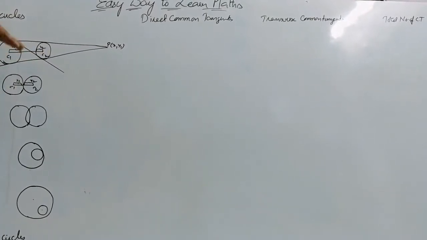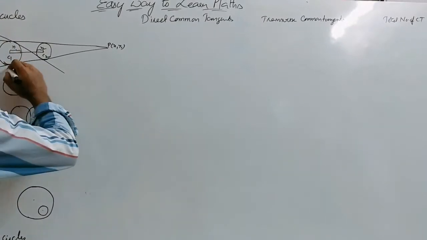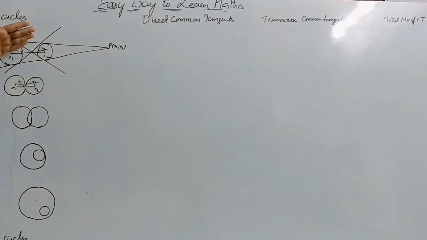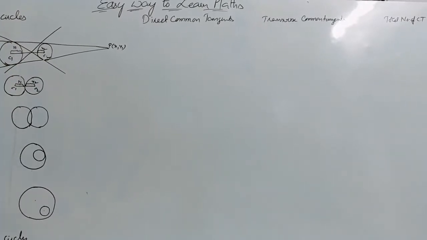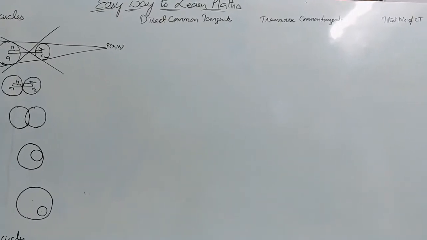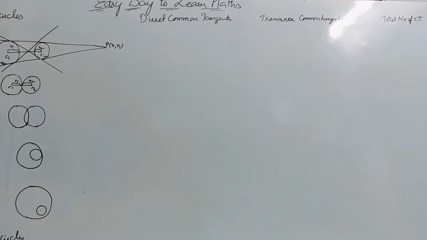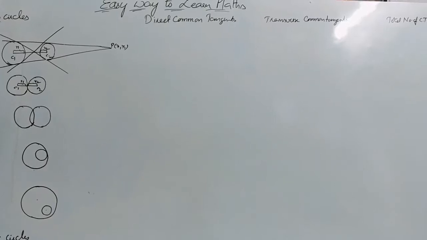Similarly, we can draw another also. This is also a transverse common tangent so that the two circles are on either side of this common tangent. Now, let us define in each case how many direct common tangents are possible and how many transverse common tangents are possible.